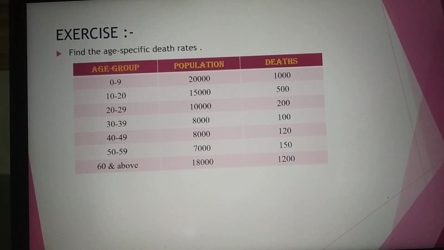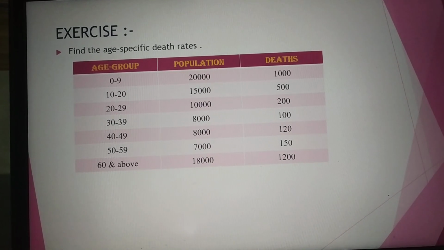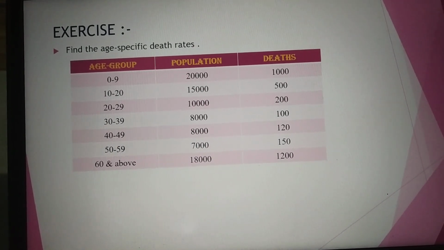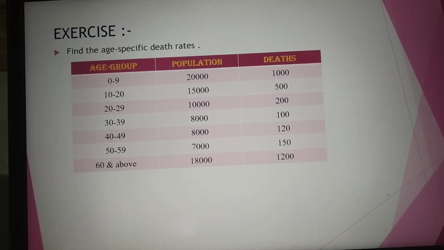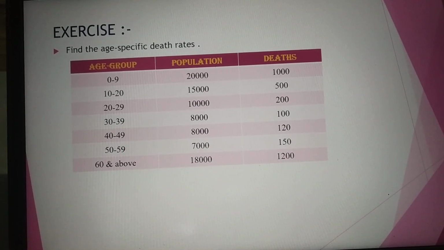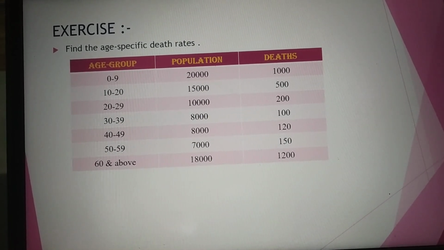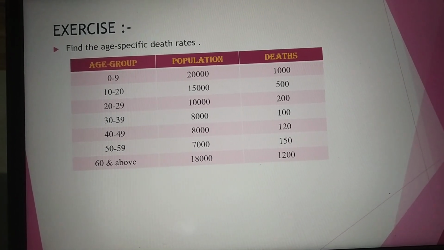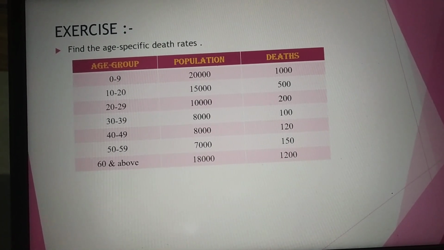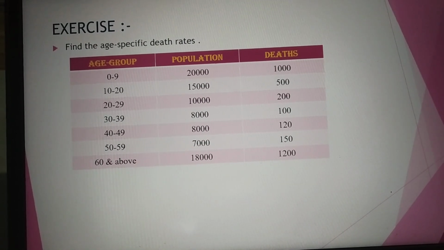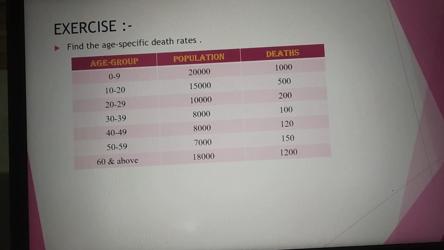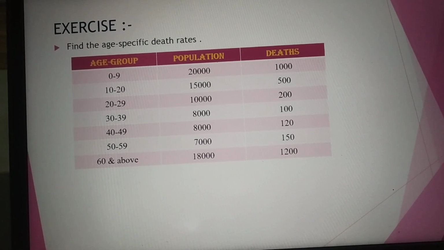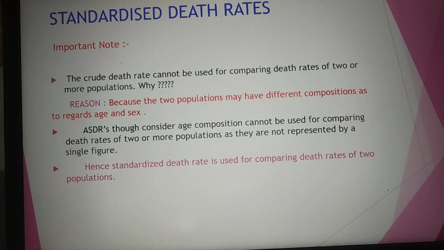Students, here I have given you an exercise problem. You need to calculate this by referring to the question. Please take down this question and solve it as I have said just now. You need to find out the age-specific death rates. The same data is given to you: the first column is the age group, then population and deaths. They have given the age groups from 0 to 9 up to 60 and above. You have to calculate for each and every individual age group by taking its respective deaths divided by population into 1000. Please note down this question, everybody. Do it.